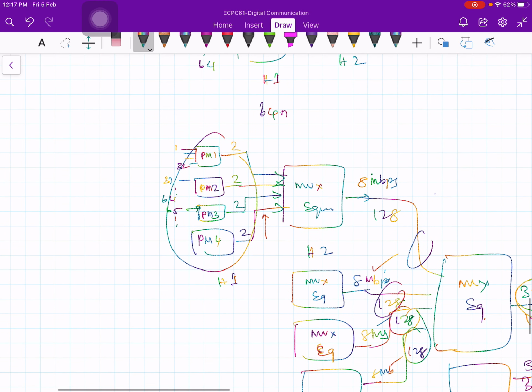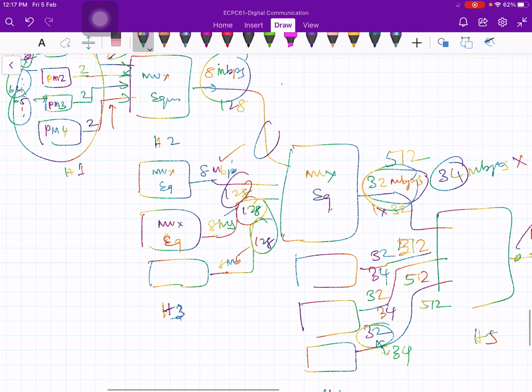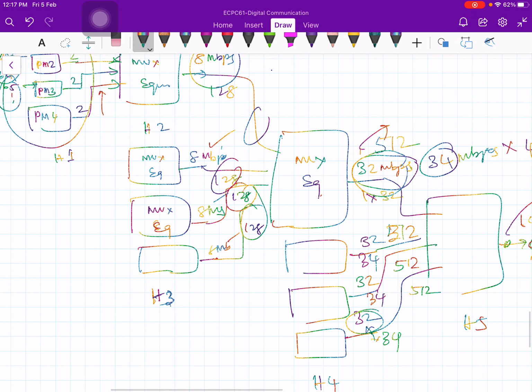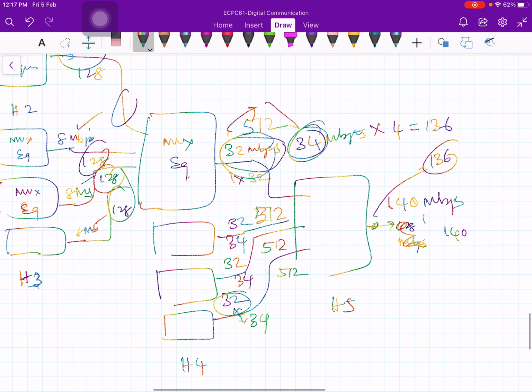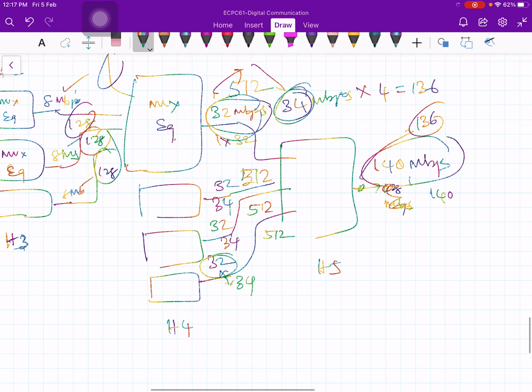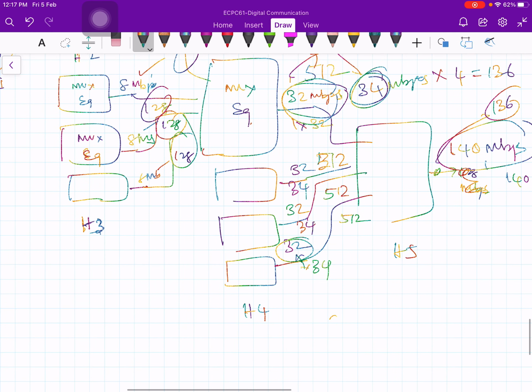So I have a primary multiplexer, and in this primary multiplexer the input is 32 lines, and again another 32 lines, another 32 lines. So like this you form here, you will get 8 Mbps. Each primary multiplexer gives 2.048 Mbps, and the next level is going to be 8 Mbps, then it is going to be 32 Mbps, but in real it is not 32, it is 34, and then the next level is going to be 140 Mbps. So this is the hierarchy that we use in the CCITT standard.